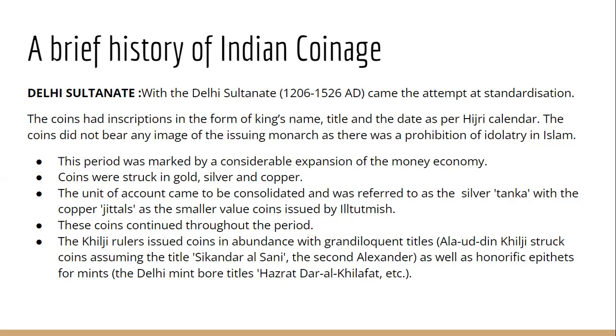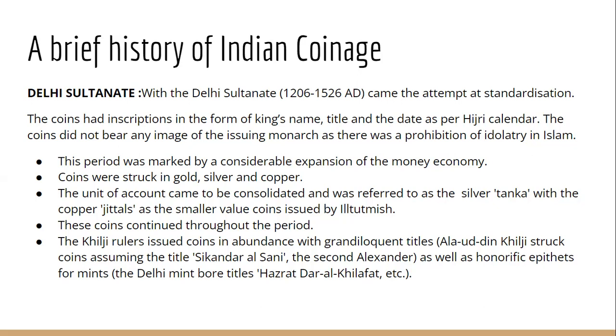Then in the Khilji rule, after the slave dynasty, we have Khiljis coming to power. They continued with the same coins only: silver coins, gold coins and copper coins. But यहाँ पे जो significance हमें देखने को मिलता है, it's the use of grandiloquent titles, mainly used by Alauddin Khilji. So Alauddin Khilji के जो coins हैं, उन coins में we find titles being used such as Sikandar al-Sani.